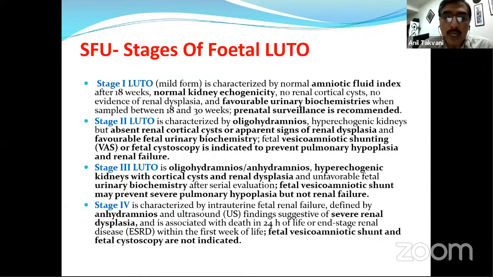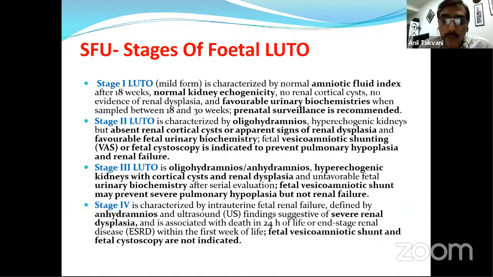Stage 2 LUTO has oligohydramnios but still not anhydramnios, with no renal cortical cysts or obvious dysplasia, but there is some loss of corticomedullary differentiation, and still favorable fetal urinary chemistry. These are the patients where we can think about vesicoamniotic stenting if they wish, and fetal cystoscopy if indicated, to prevent pulmonary hypoplasia and early renal failure.